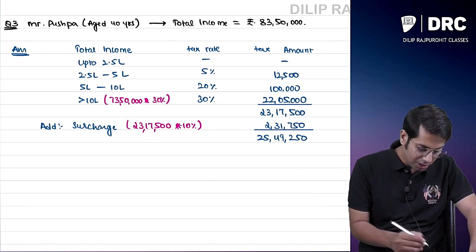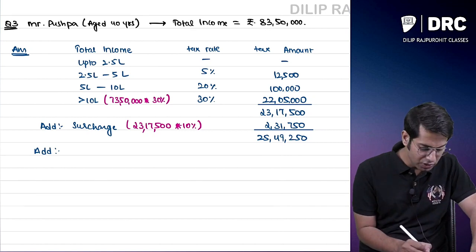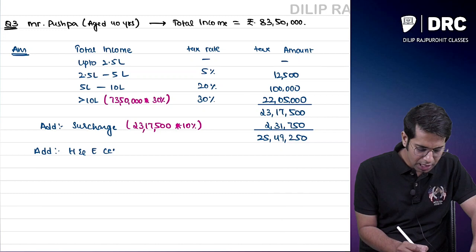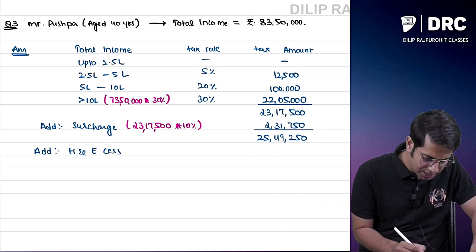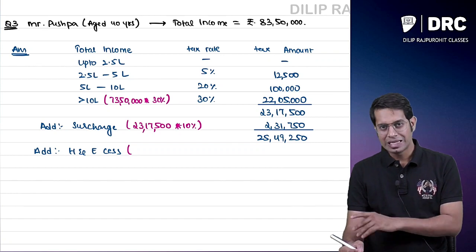25,49,250 rupees. On this I should add something called health and education cess, which is compulsory, mandatory. How much is this health and education cess? Sir, this is 4% of tax including surcharge.